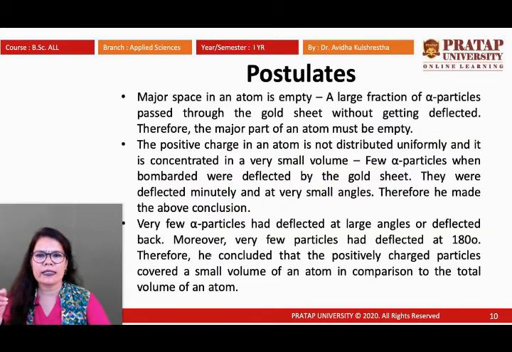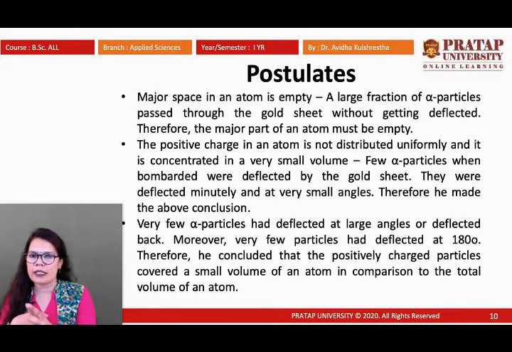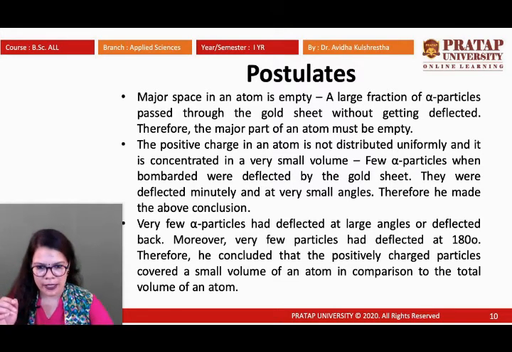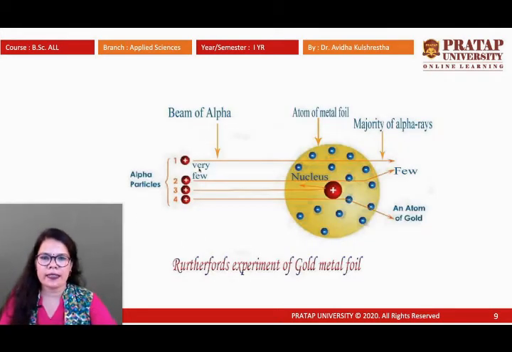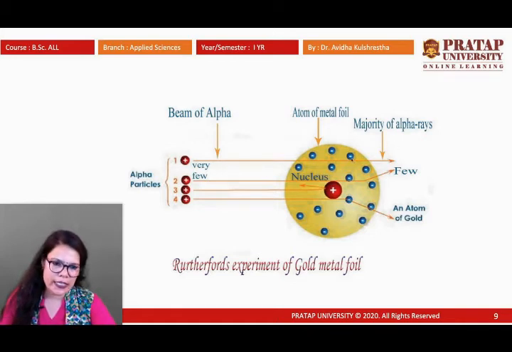Now, what postulates did he generate? The major space in an atom is empty. A large fraction of alpha particles pass through the gold sheet without getting deflected. Therefore the major part of the atom must be empty, as you can see here. A very small amount of space is occupied by the central nucleus only. The majority of the space is vacant, so these positively charged alpha particles can easily pass through the atom.